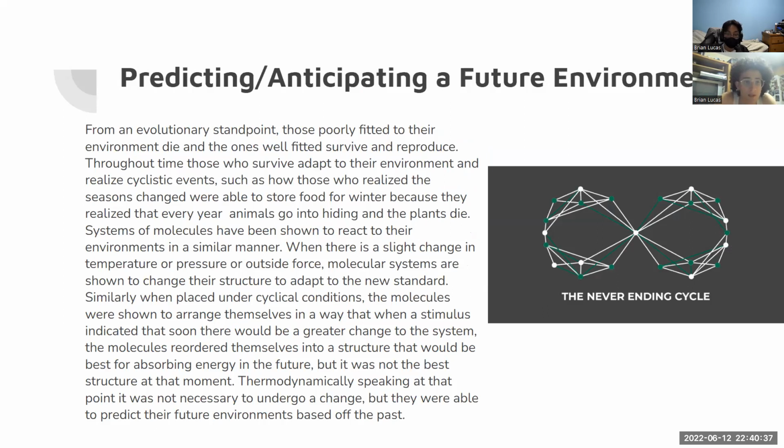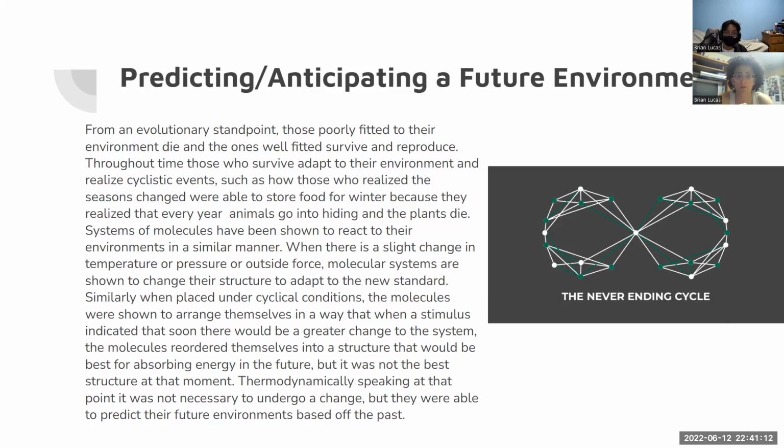Now, predicting or anticipating a future environment. From an evolutionary standpoint, those poorly fitted to their environment die, and the ones well fitted survive and reproduce. So throughout time, those who survive adapt to their environment and realize cyclic events, such as those who realize that seasons change were able to store food for the winter because they realize every year animals go into hiding and the plants die. Some animals, of course. So systems and molecules actually react in the same manner, which is interesting.